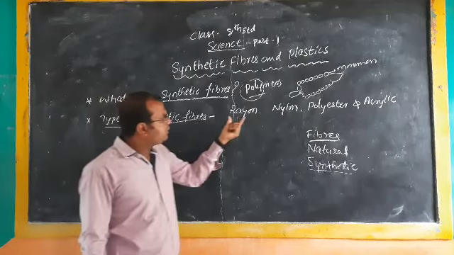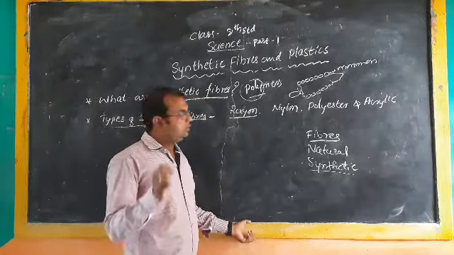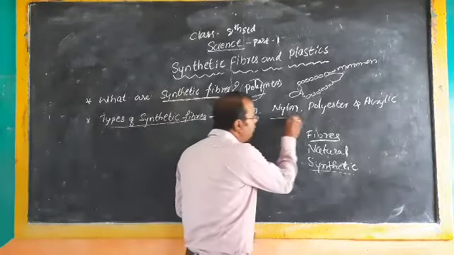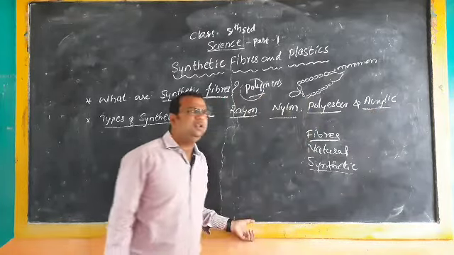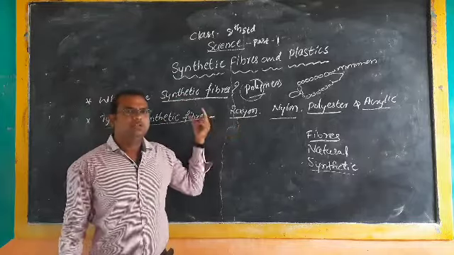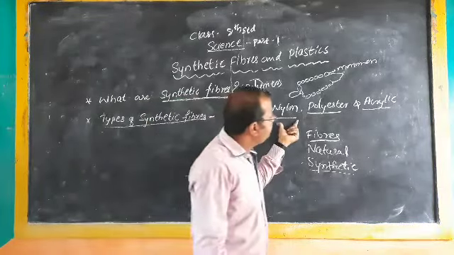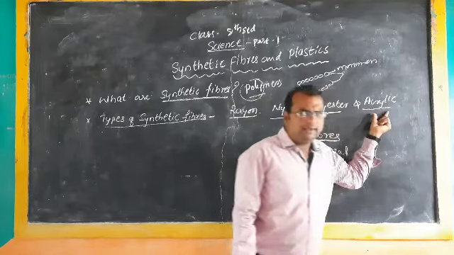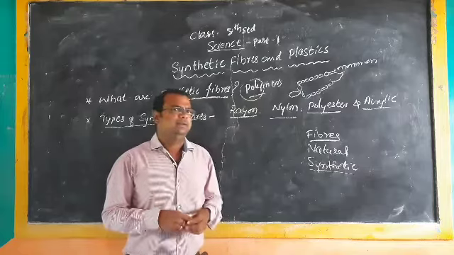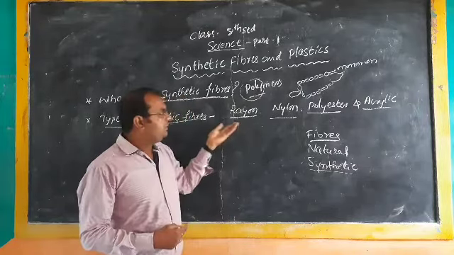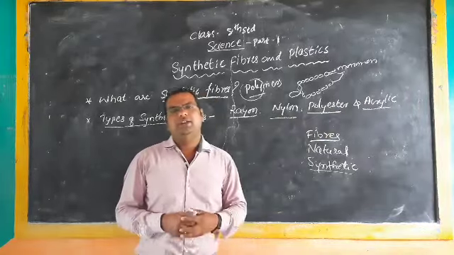The first is rayon, one of the important synthetic fibers, then nylon, polyester and acrylic. These are the different types of synthetic fibers. In the next class, we are going to discuss these different types of synthetic fibers in detail.